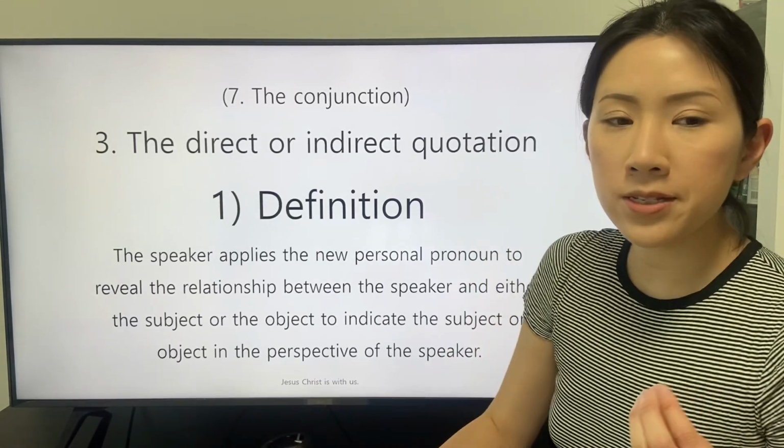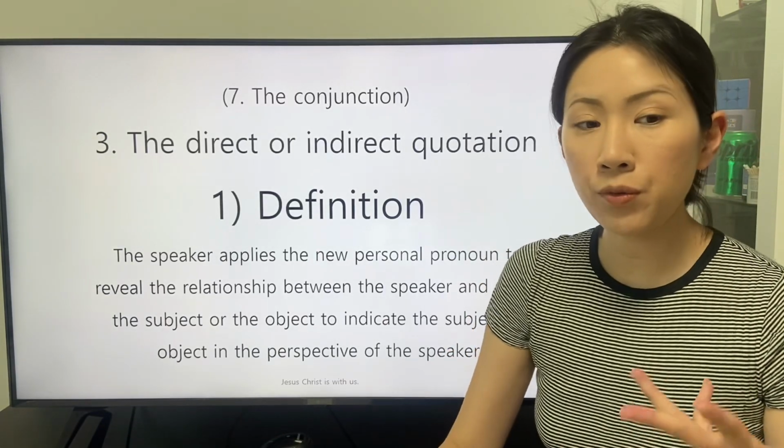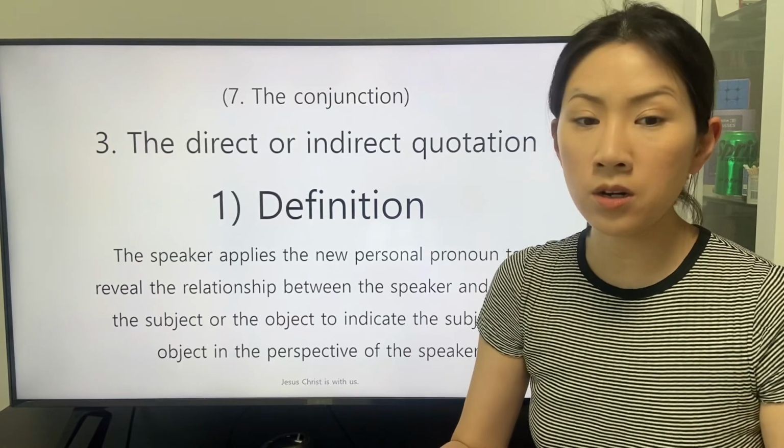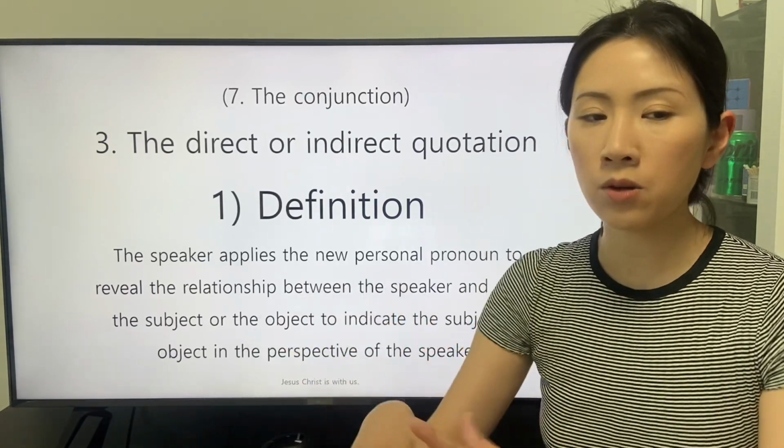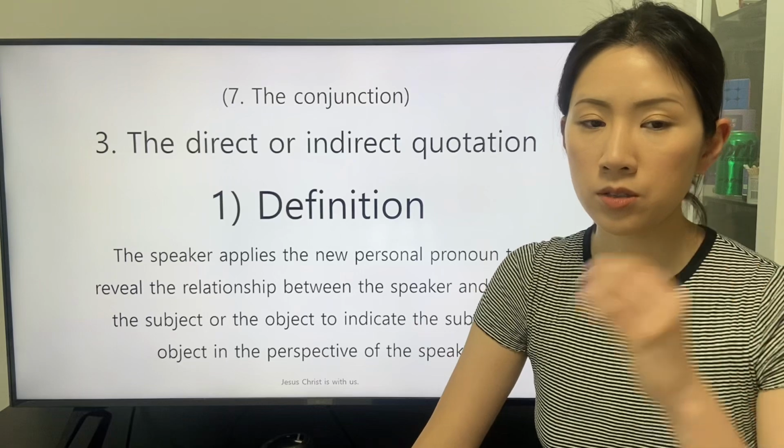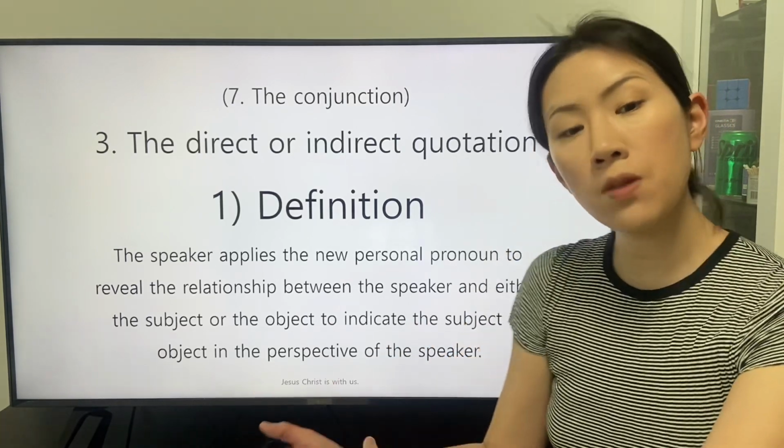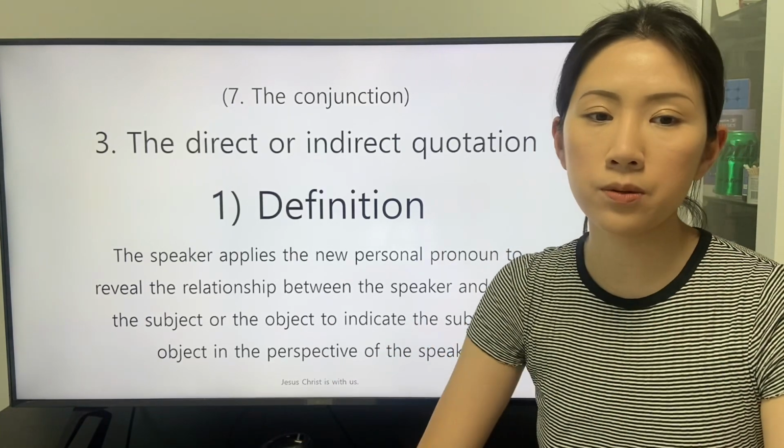The speaker applies the new personal pronoun to reveal the relationship between the speaker and either the subject or the object to indicate the subject or object in the perspective of the speaker.